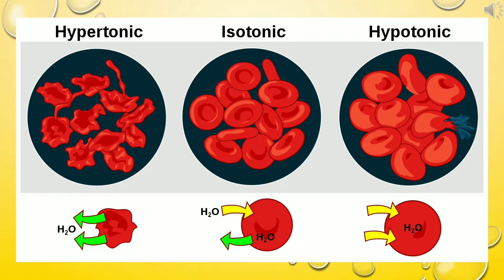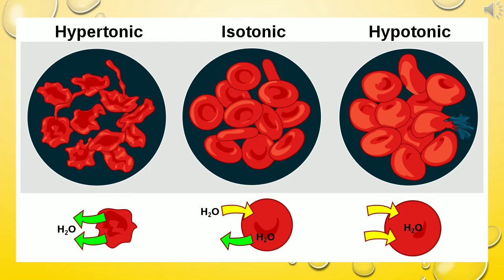Now, let us see what changes take place when we keep the red blood cells in different concentrated media. The first one is isotonic medium. If we keep the red blood cells in the isotonic medium, that means both the concentrations are the same. There is no change in the volume of the cell. It does not affect the cell.